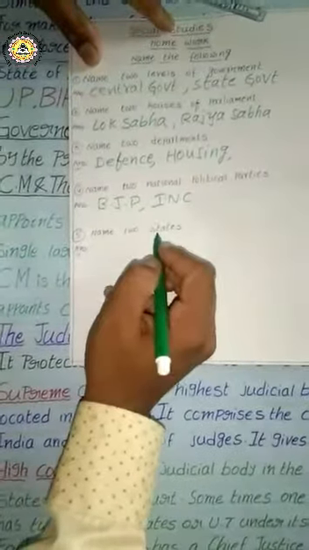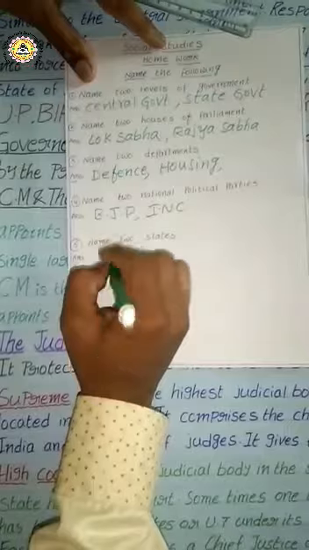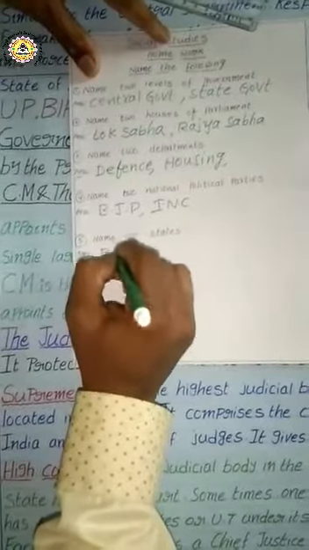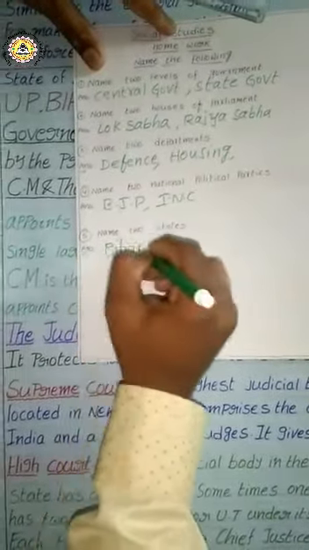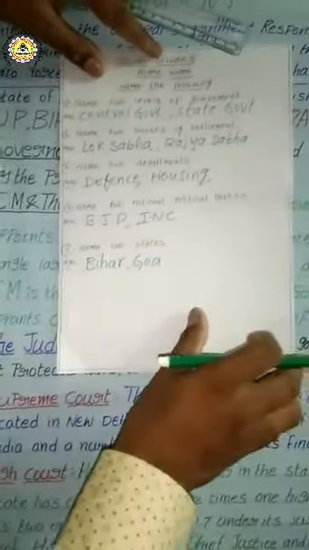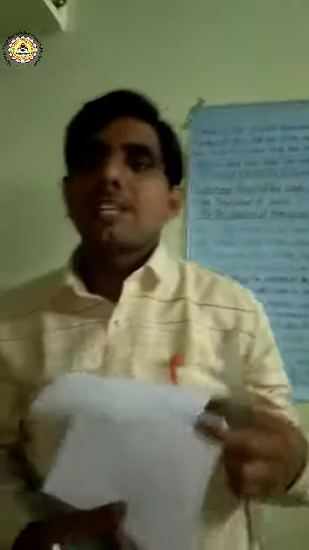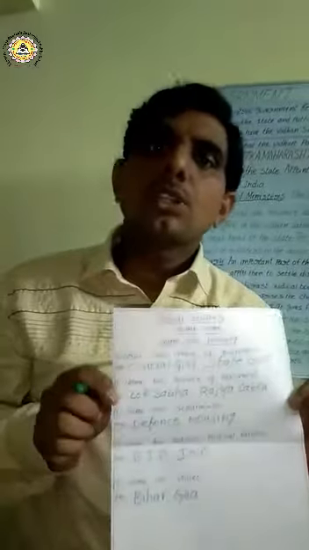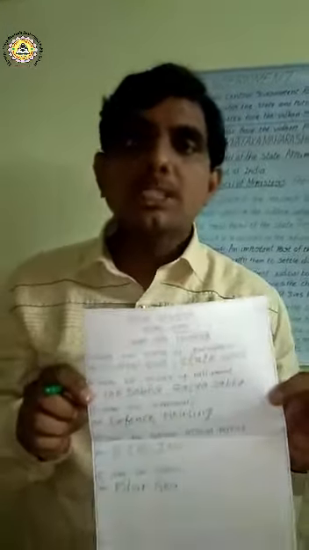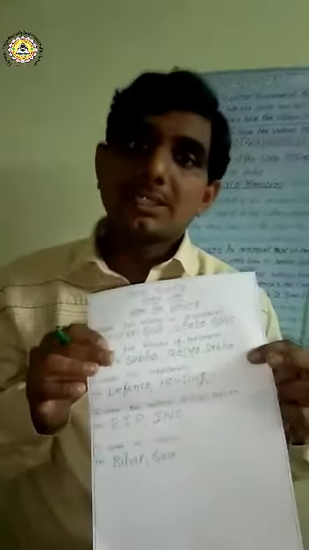Name two states. We have more than 20 states now, so here we can write any two, for example, Bihar and Goa. Okay, so these are the answers of our homework from our last video. Check your answers, children. Out of these 5 answers, who wrote 5 answers correct, for them 3 stars. Who wrote 3 answers correct, for them 2 stars. Who wrote only 1 answer correct, for them only 1 star. Check your answers, all of you children.